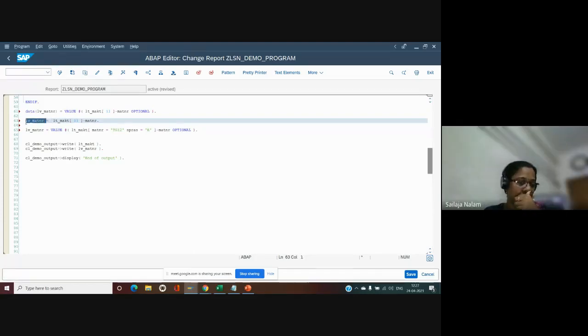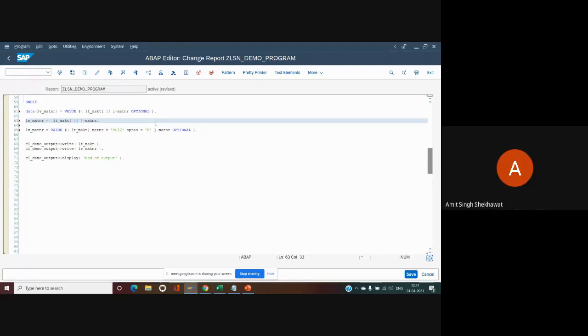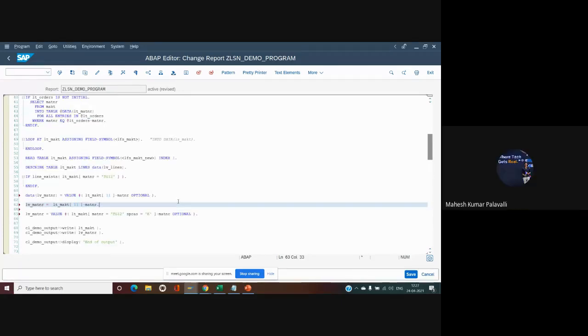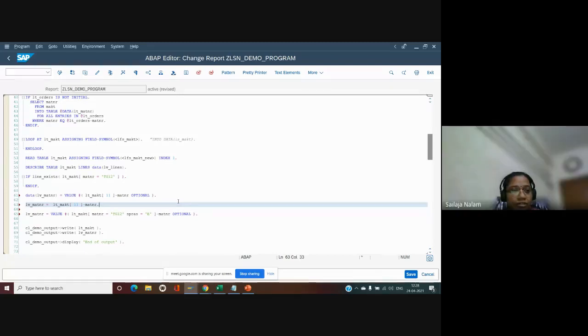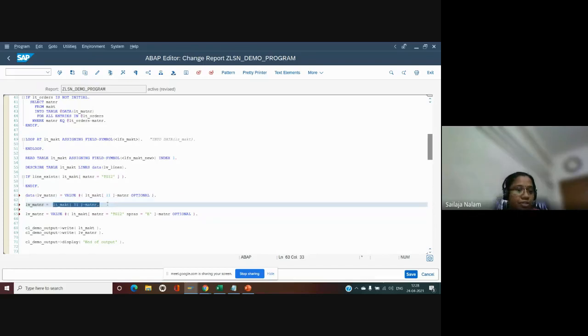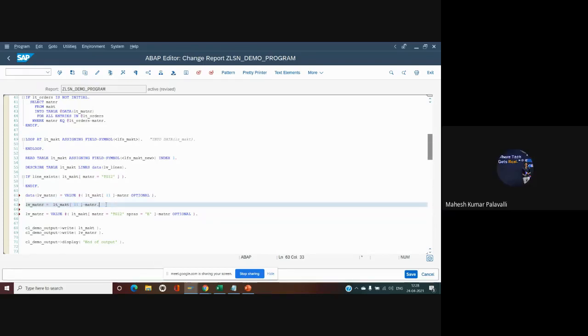Maybe here in this scenario we have already the value variable declared, right? So maybe for that reason it doesn't matter here. But still we cannot use optional right there. If we use optional, it will give a dump. No, we cannot use optional here. Okay. Can you just explain what actually optional means?